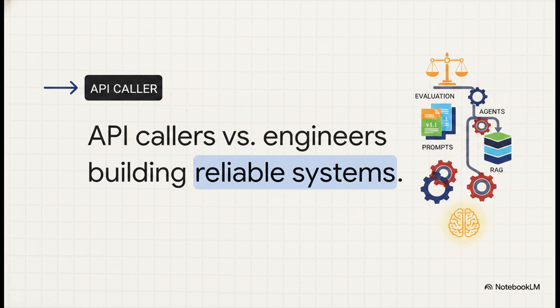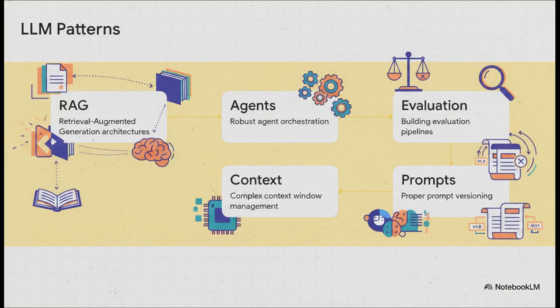The developers actually building AI products that work consistently in production treat language models as complex engineering problems, not just some simple text-in, text-out API. If you want to be on the valuable side of that gap, there are specific stabilizing engineering patterns you have to learn. You need to understand RAG architectures, retrieval augmented generation. That's essentially giving the AI an open reference book so it doesn't just hallucinate facts.